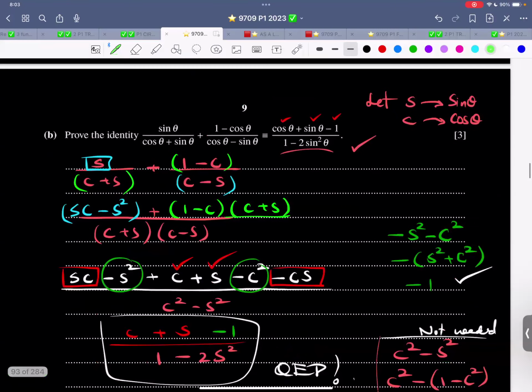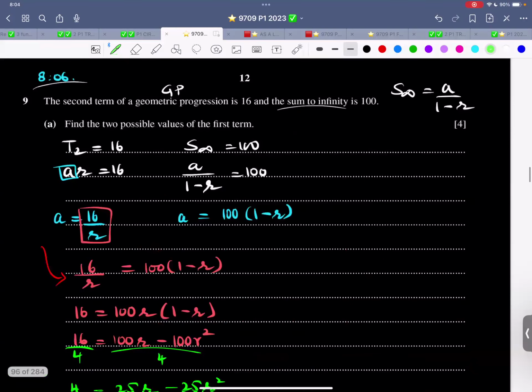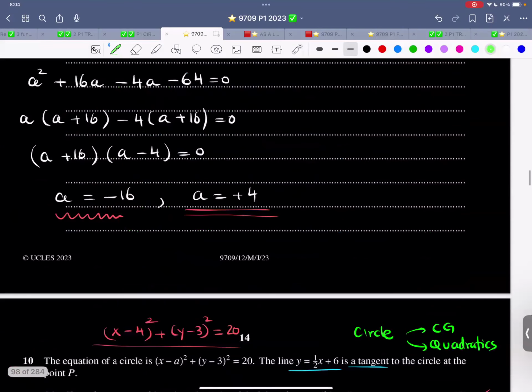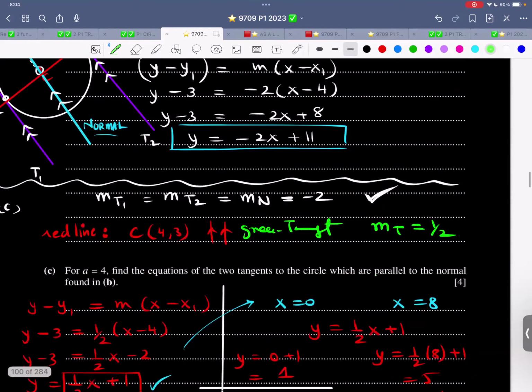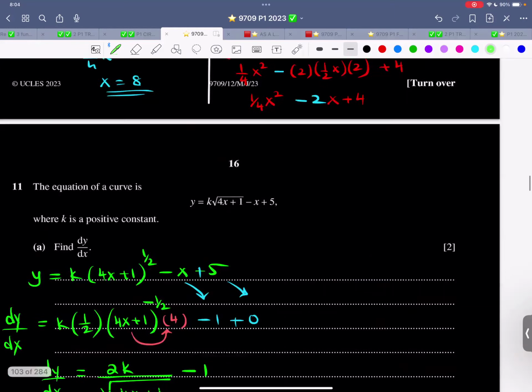Now over here, let's look at this, it is functions. This we did that day, AP, GP, circle. That's too much of working.